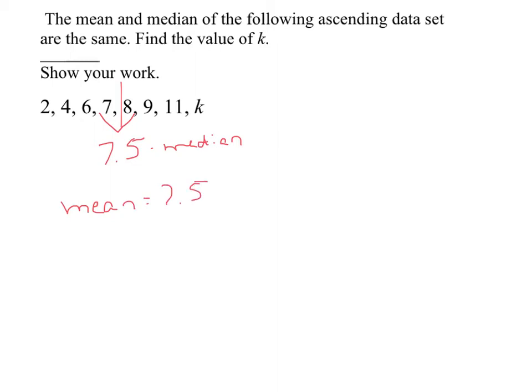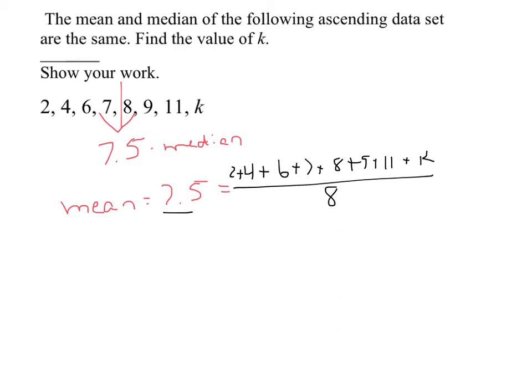So if the mean and the median are the same, then the mean has to also be 7.5. Now, the way you find the mean is you add them all up and divide by how many there are, which means if I take the sum of 2 plus 4 plus 6 plus 7 plus 8 plus 9 plus 11 plus K and divide by 8 numbers, I should get 7.5. So the first thing I would do is multiply both sides by 8.